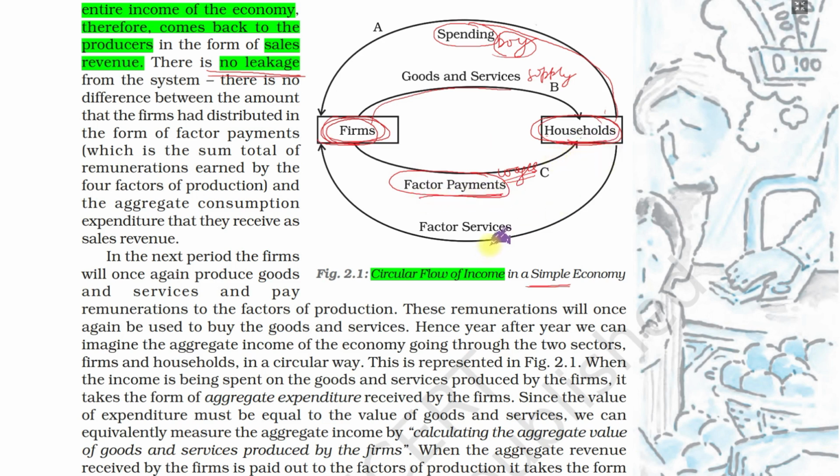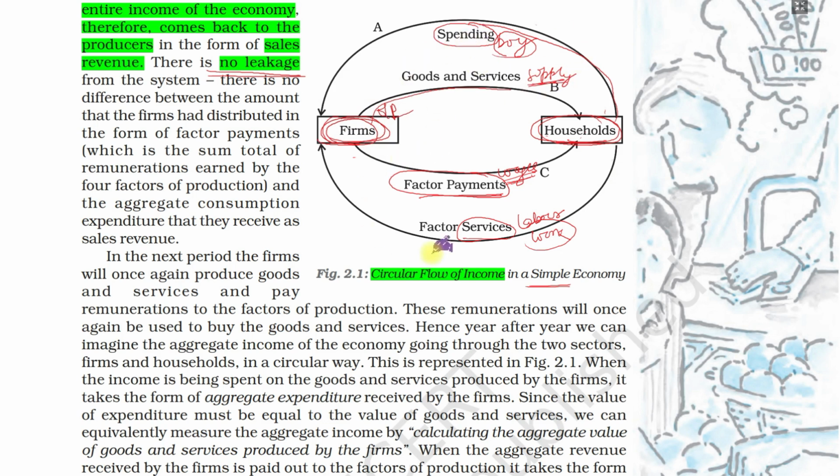Because they are giving their services, their labor. They are working in the firm, so in return for their work they get wages. These wages they use to buy the goods, which are the output of the firm.